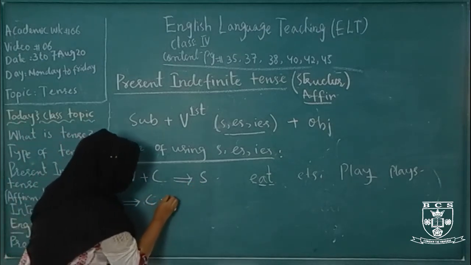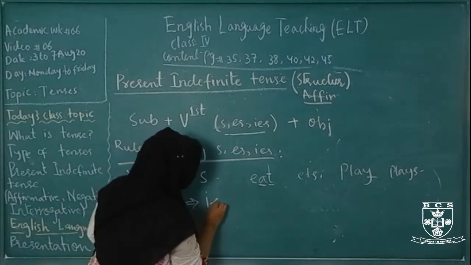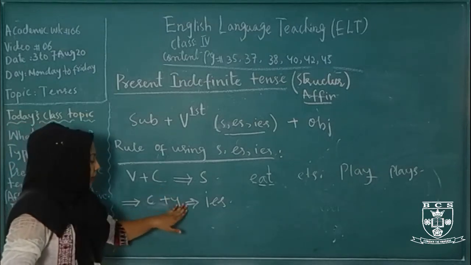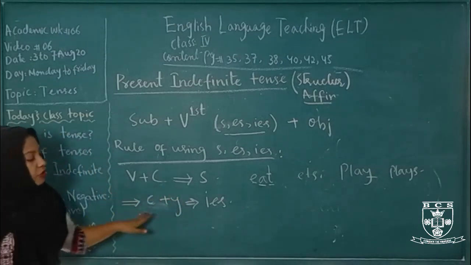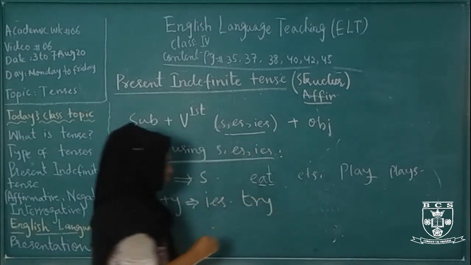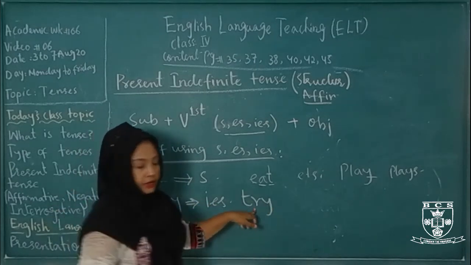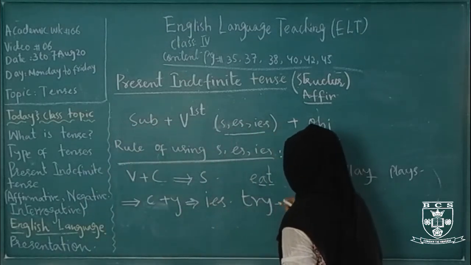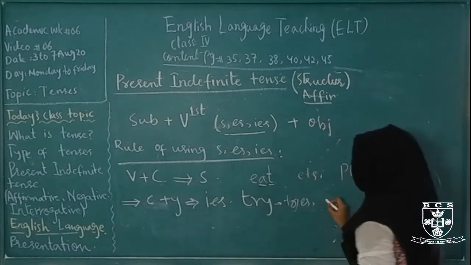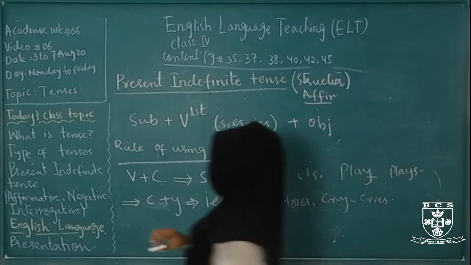If there is a consonant plus y, we use ies there. If any word ends in y and before the y there is a consonant, we use ies there. For example, try, T-R-Y. Here the word ends in y and before the y there is a consonant. We use ies there. So it becomes tries. Cry becomes cries. Okay.